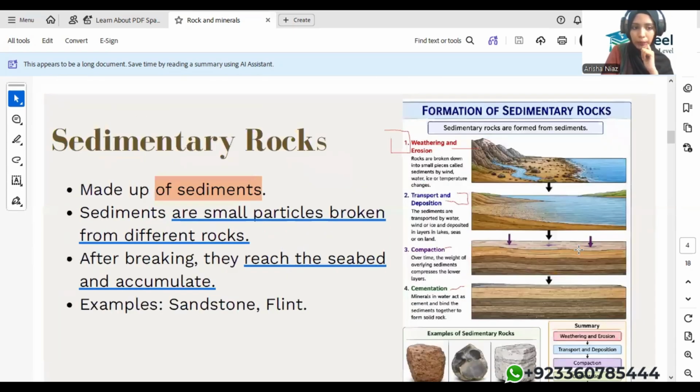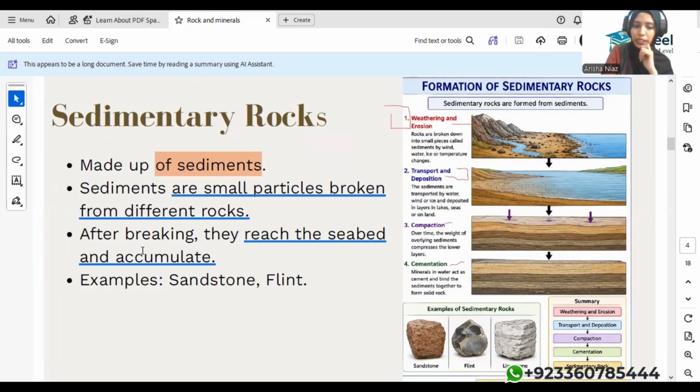Moving on with the second type, sedimentary rocks. Sedimentary rocks are made up of sediments. The question arises here: what are sediments? Sediments are small particles broken from different rocks. After breaking, they reach the seabed and accumulate. Example: sandstone and flint. Now let's see the image for that.